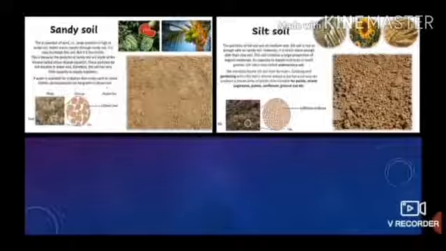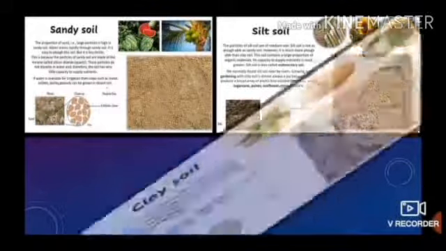Silt soil is also called a sedimentary soil. We normally find silt soil near rivers. Gardening with silty soil is almost always a joy because you can produce a broad array of plants. Also suitable for paddy, wheat, sugarcane, pulses, sunflower, groundnut, etc.